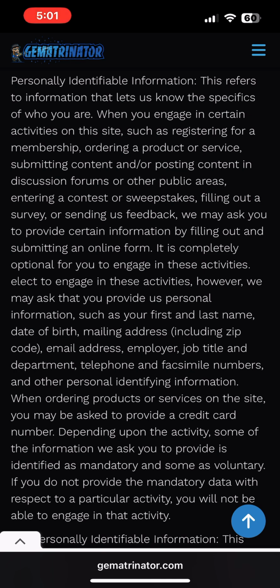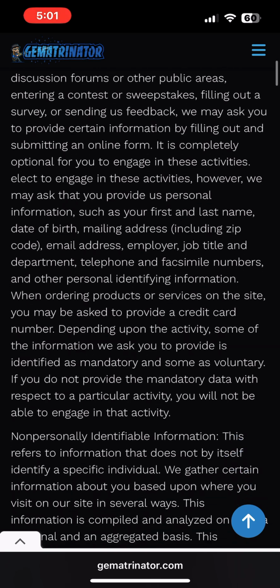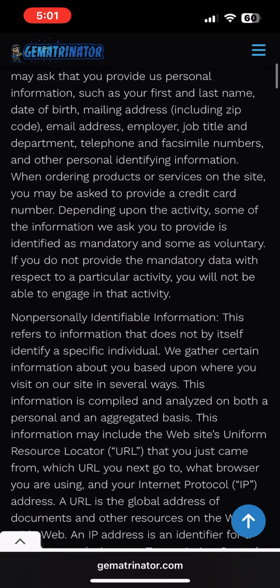However, we may ask that you provide us personal information, such as your first and last name, date of birth, mailing address, email address, employer, job title and department, telephone, facsimile numbers, and other personal identifying information.